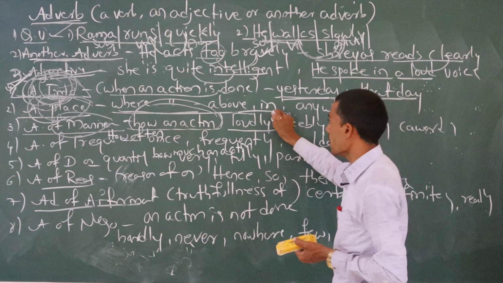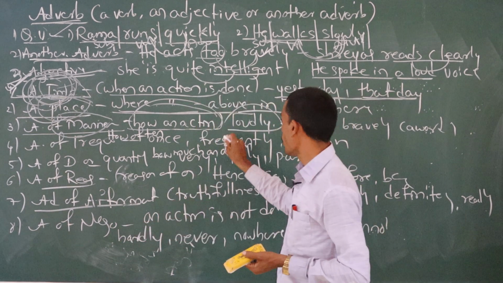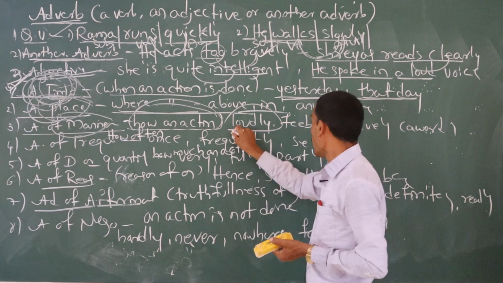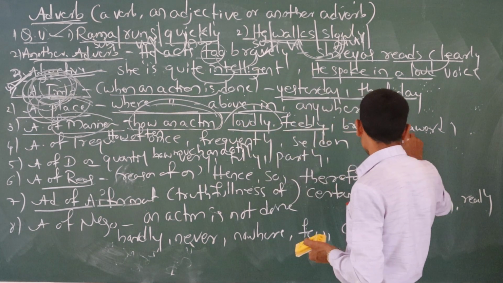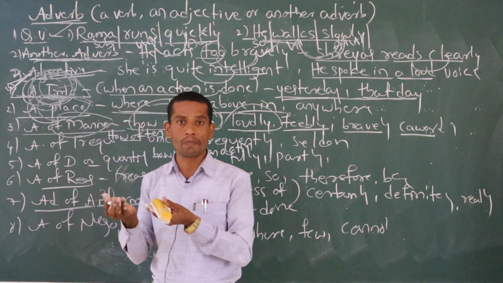So here, loudly: how he speaks, loudly; slowly, like this. Loudly, slowly, clearly, feebly, bravely, cowardly. Totally, it talks about how an action takes place.